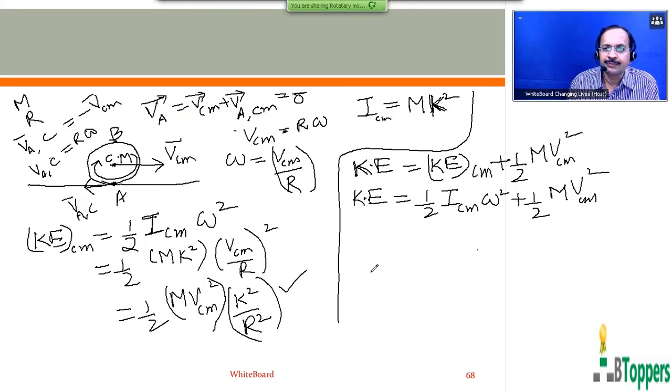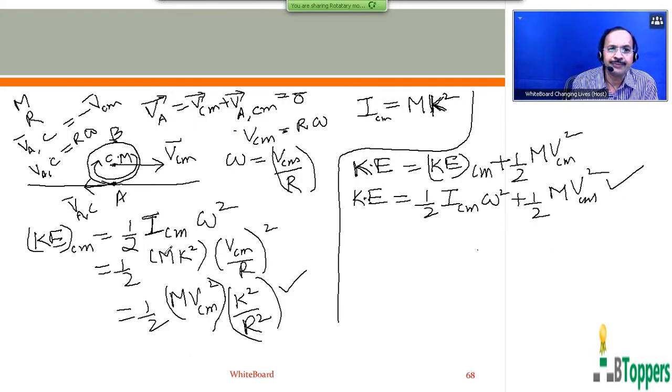In some of the numerical problems, the body may be simultaneously performing combined translational and rotational motions. That means the body may be rotating with forward slipping, or sometimes rotating with backward slipping. In such cases, the kinetic energy of the body can be written in this way: half ICM omega square plus half mVCM square.